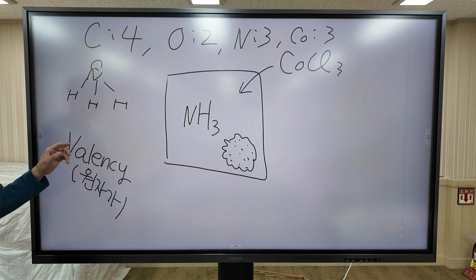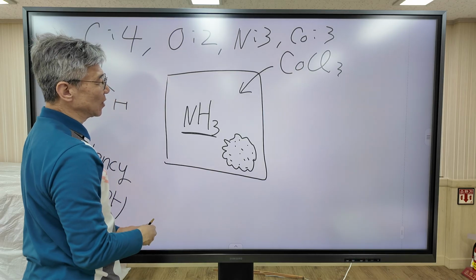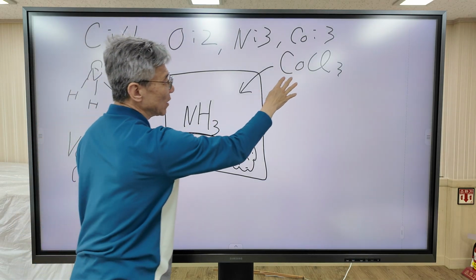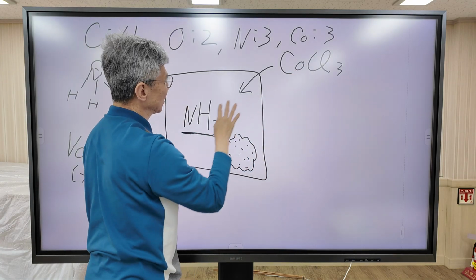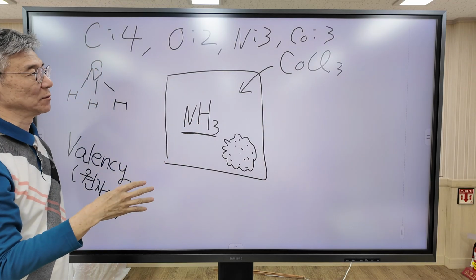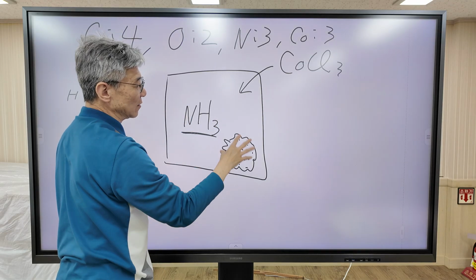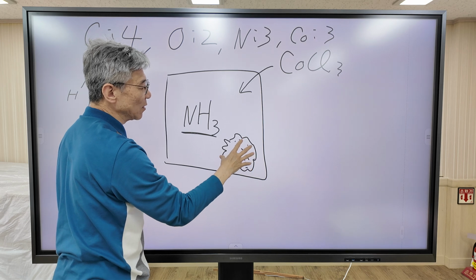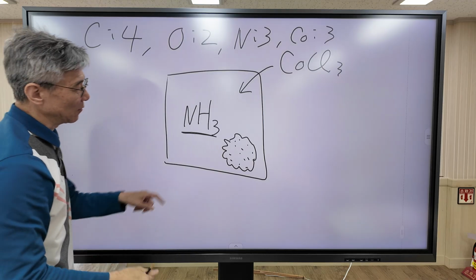From this perspective, this reaction is very, very strange, because ammonia has used up all its valency. It already formed 3 bonds. And cobalt used up all its valency. It already formed 3 bonds. So cobalt and ammonia should not be able to make any bonds, because they used up all their valency. But the reaction occurs, and some form of chemical bond forms. So they tried to analyze what this is.